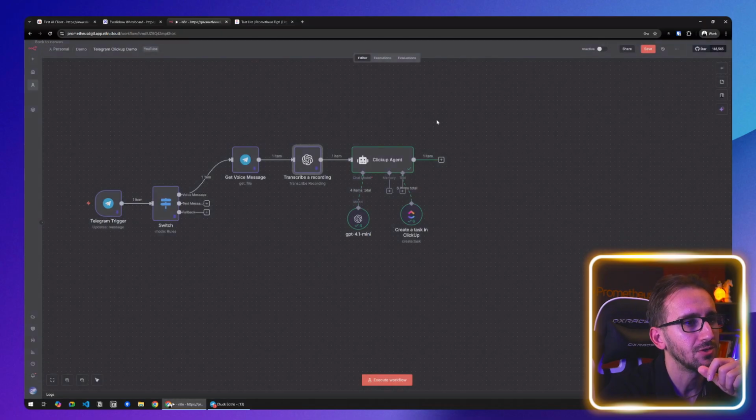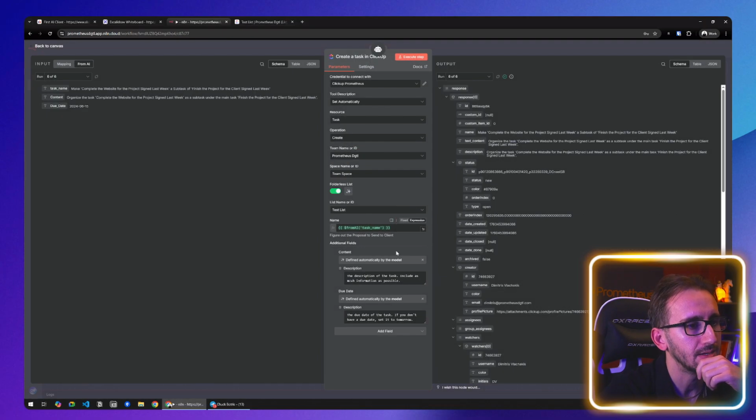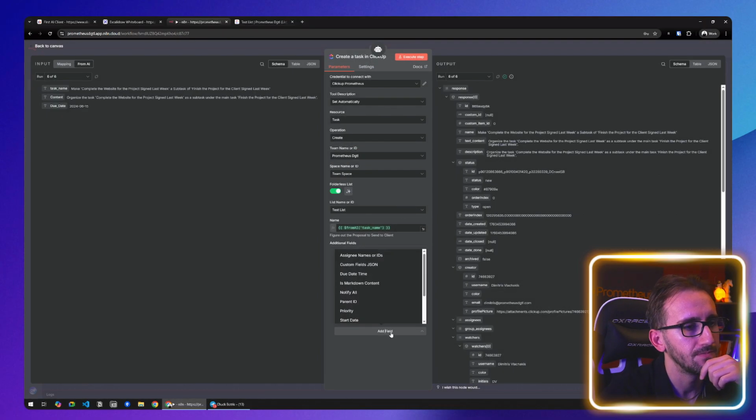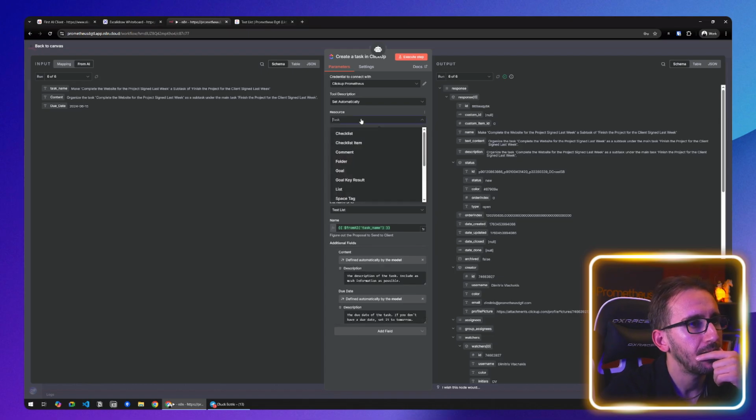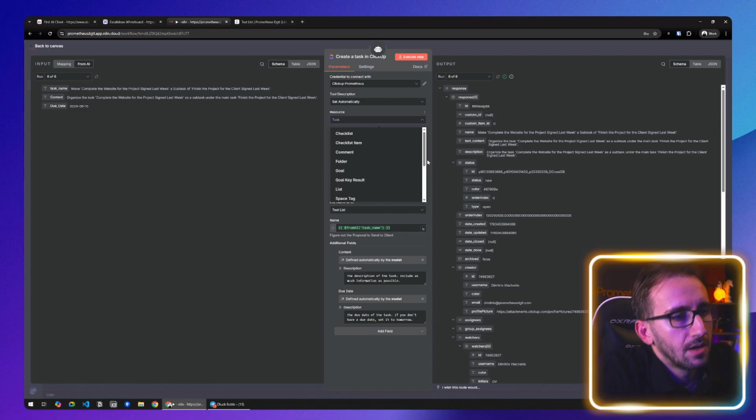Is there an option on our ClickUp tool to create subtasks? I wonder. Maybe on the resource, is there a subtask? No. Task list, task dependency. No, but there is a checklist. Okay, so we're gonna do this.